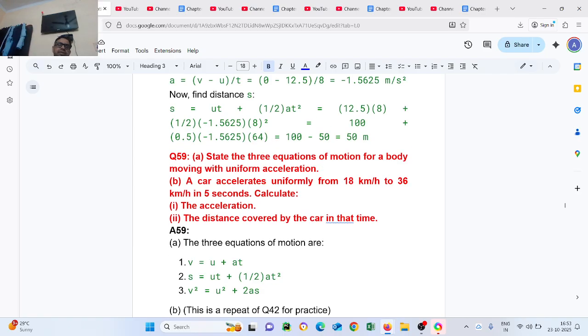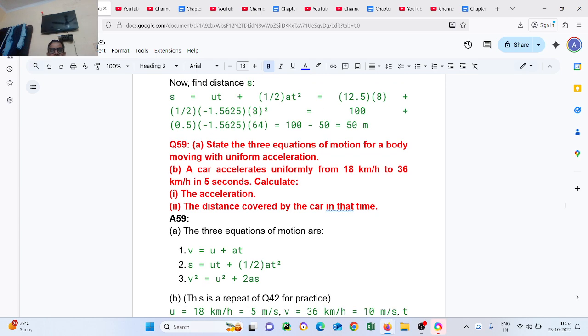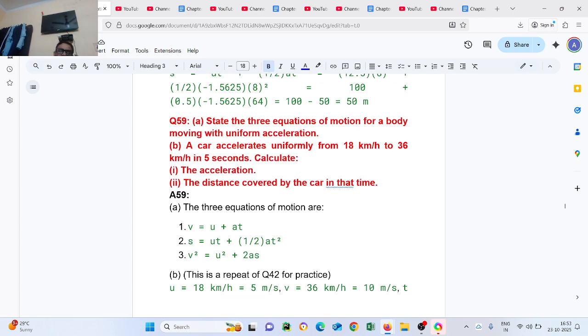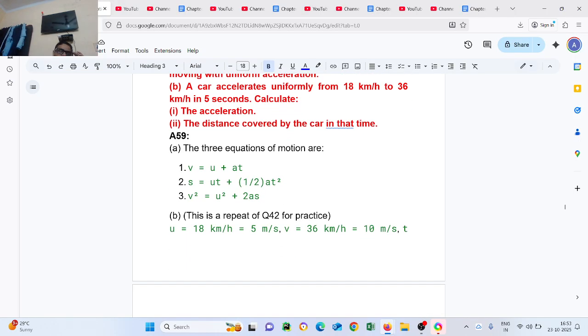Question number 59. State the three equations of motion for a body moving with uniform acceleration. Part B: a car accelerates uniformly from 18 km per hour to 36 km per hour in 5 seconds. Calculate the acceleration and distance covered by the car in that time. The three equations of motion are v equal to u plus at, s equal to ut plus half at square, v square is equal to u square plus 2as.